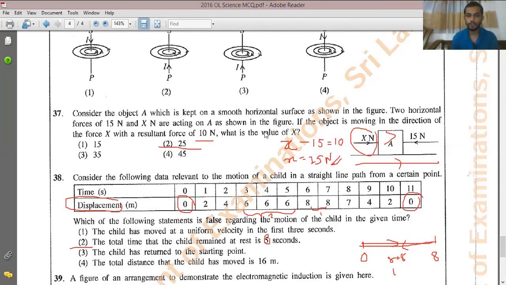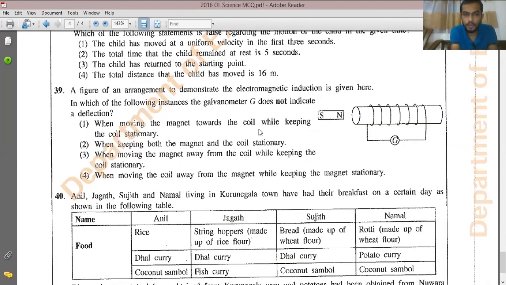Let's move on to 39. A figure of an arrangement to demonstrate electromagnetic induction is given here. In which of the following instances does the galvanometer not indicate a deflection? In electromagnetic induction, current is produced, or the galvanometer shows a deflection, when there is a relative movement between the magnet and the coil.